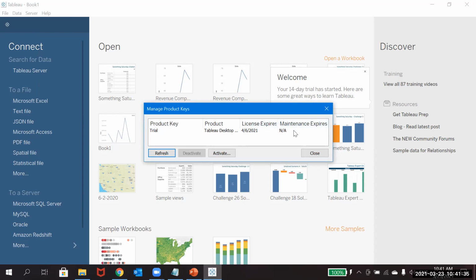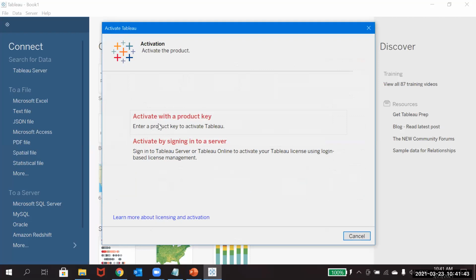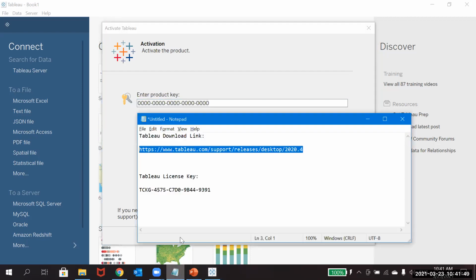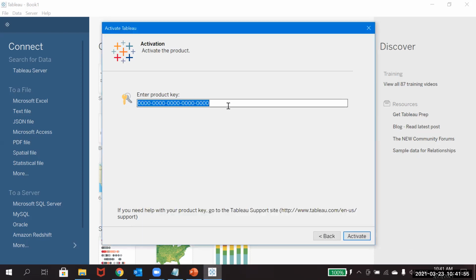Since I have the key, I'll click on activate and go with activate with a product key. I have the product key here and I can paste and activate it.